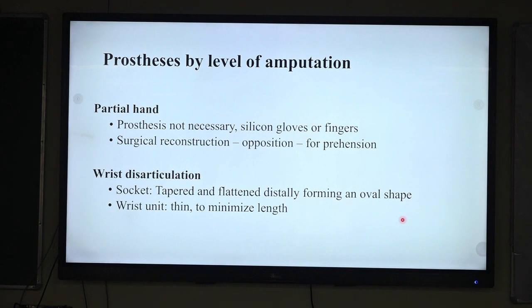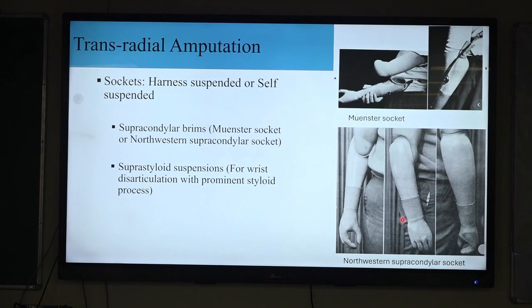In case of wrist disarticulation, the wrist unit must be thin to minimize the limb length discrepancy, and the socket must be tapered and flattened distally. In case of transradial amputation, there may be two kinds of sockets, like conventional suspended socket or self-suspended socket. The self-suspended sockets are more commonly used. These are the Münster socket or Northwestern supracondylar sockets.